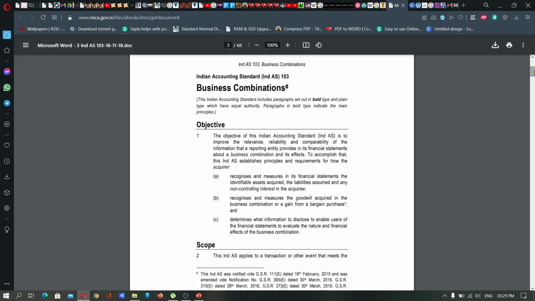For example, there is a peculiar method for computing the goodwill arising from business combination dealings, and for how the minority interest can be calculated. You might be hearing the term minority interest for the first time. There are many peculiar terms relating to business combinations, and you will learn about those and its further aspects in your higher studies. Anyway, remember Ind AS 103 deals with all sorts of business combination transactions.